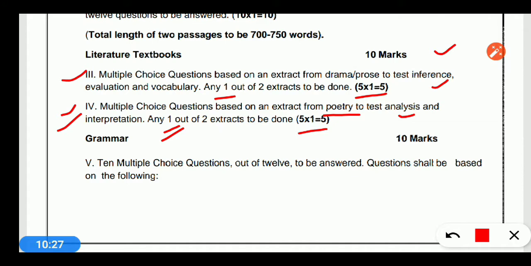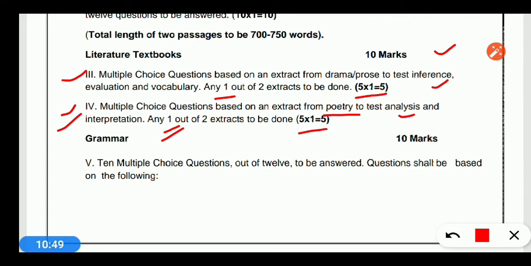So far you have understood that 20 marks will be asked from the unseen passage and 10 marks will be asked from the literature textbook. Only extracts will be there. There are 4 extracts, and you have to do any 2, one extract from each question.